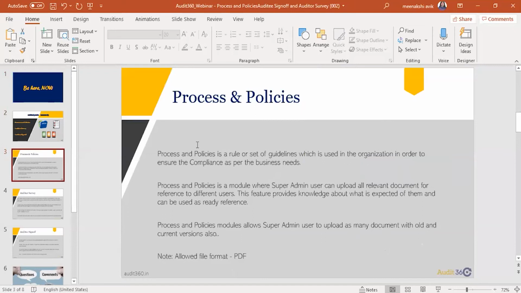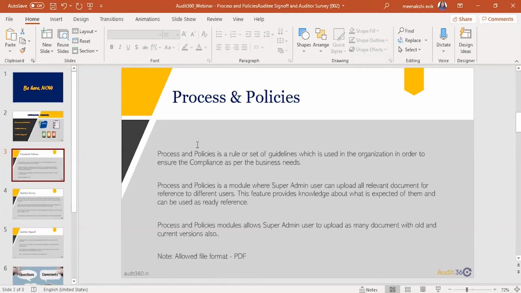So what is this process and policies? It's basically a set of rules or guidelines used in the organization to ensure compliance as per the business needs. You can use it to compare the details of what has been uploaded previously in the document, and to give this document and check for other users.